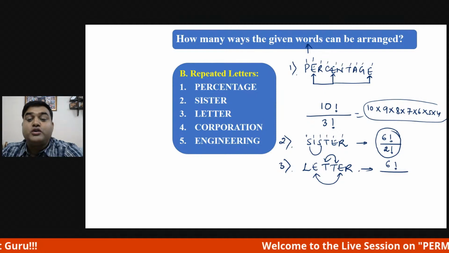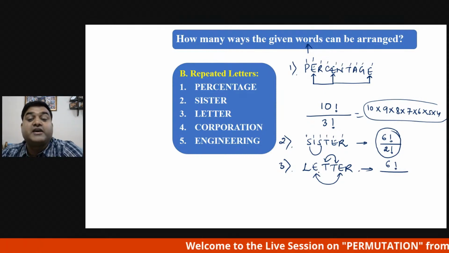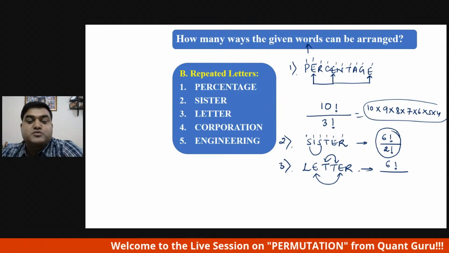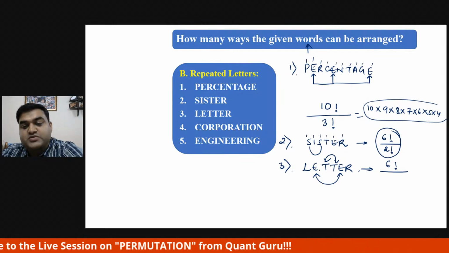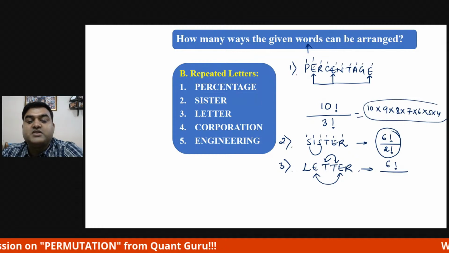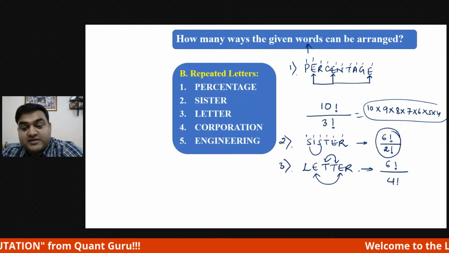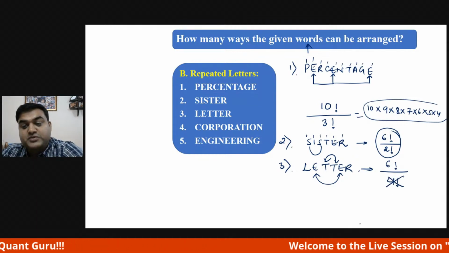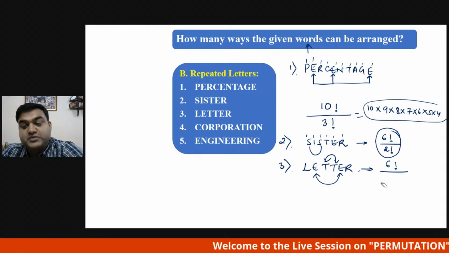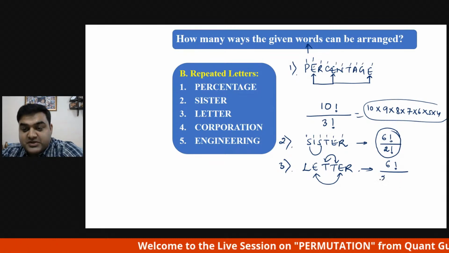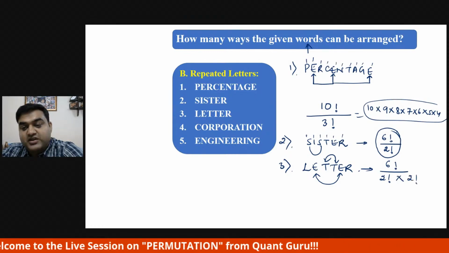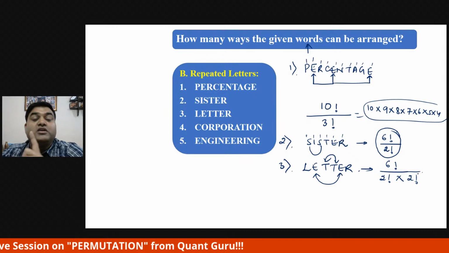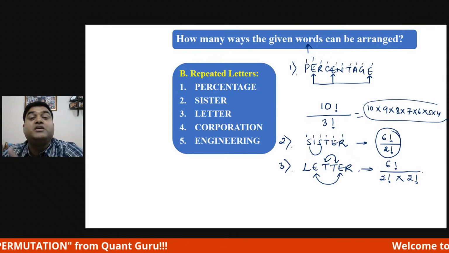Do not make this mistake. Listen carefully, guys. Most of the time, students say, sir, 1, 2, 3, 4, 4 times it is repeated, 2 times here and 2 times here. If you write 4 factorial, it is going to be wrong. What you have to write instead is: this E is repeated 2 times, so 2 factorial, and T is repeated 2 times, so again 2 factorial. 2 factorial into 2 factorial is not equal to 4 factorial.